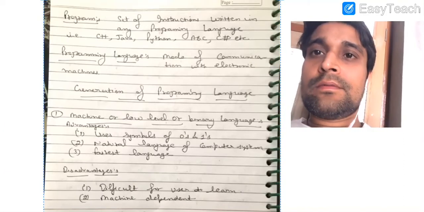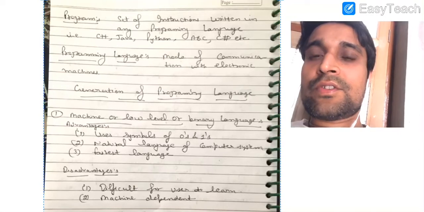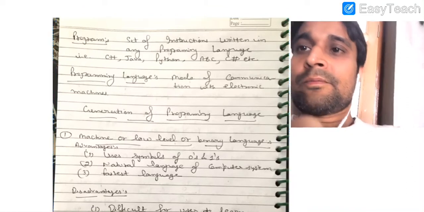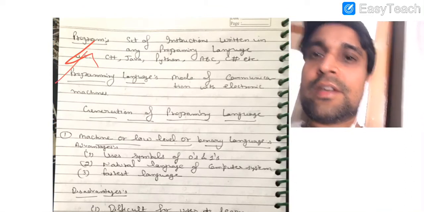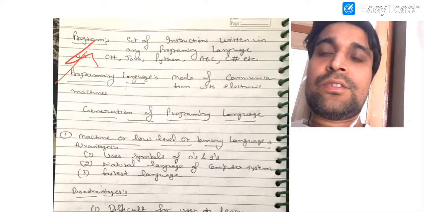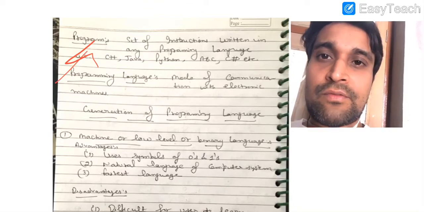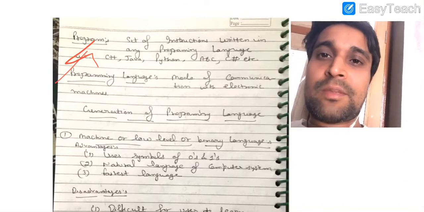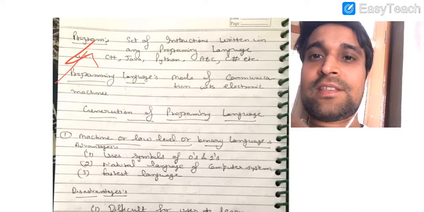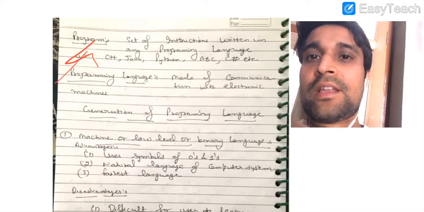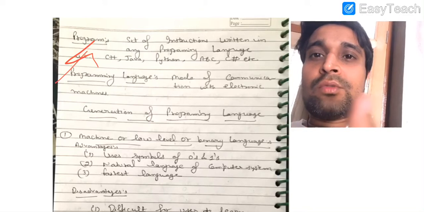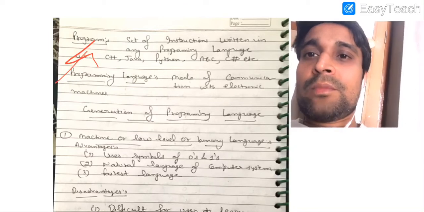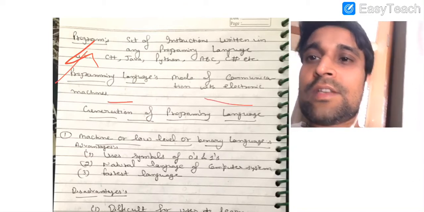So after going through the basic definitions, we will start with Python. Very first we are going to discuss what we mean by program. A program is basically a set of instructions written in any programming language. Like in English, very first we learn alphabets, then we combine the alphabets to form words, then we form sentences, and then we form a paragraph. Similarly, a program is like a paragraph, and an instruction is known as a statement, like in English. So a programming language is the mode of communication with electronic devices or machines.